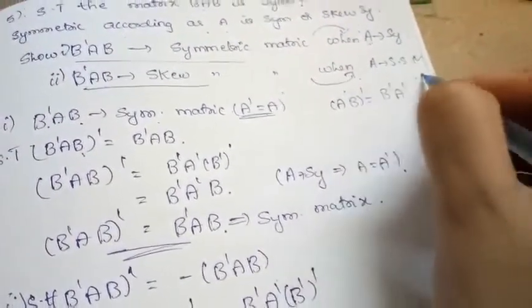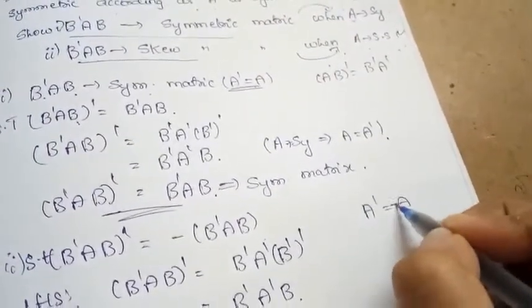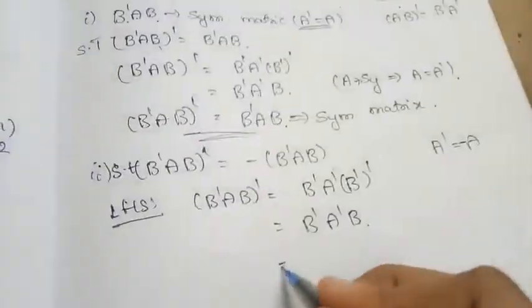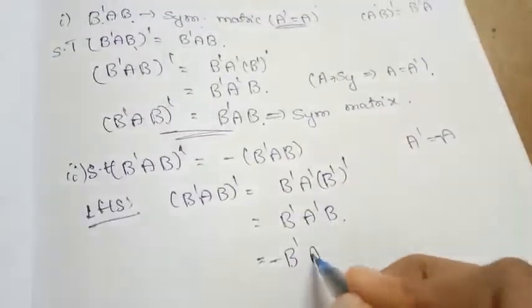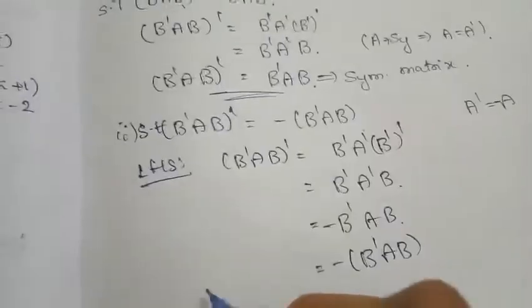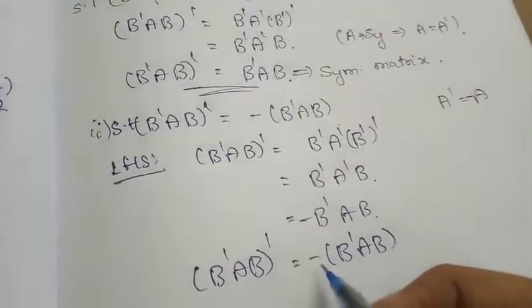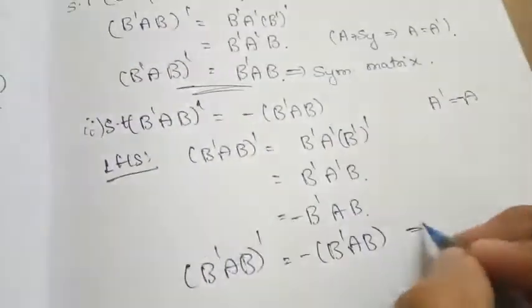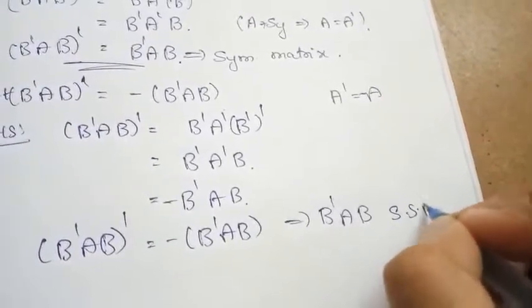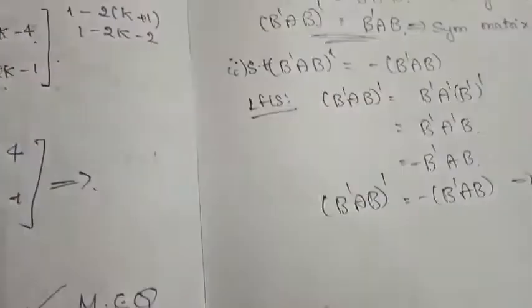What does A is a skew symmetric matrix imply? A is a skew symmetric matrix implies A transpose is equal to minus A. So here A transpose becomes minus A, so B transpose minus A B, which is nothing but minus B transpose AB. So what is our LHS? (B transpose AB) whole dash is equal to minus B transpose AB. This implies that B transpose AB is a skew symmetric matrix. So we have proved both the things regarding the given condition. This is what the fifth question says.